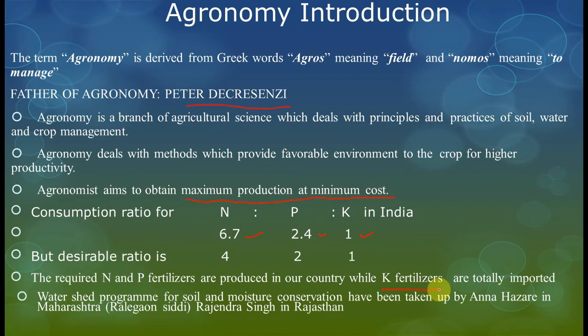And next, watershed program for soil and moisture conservation has been taken up by Anna Hazare in Maharashtra at Ralegan Siddhi, and Rajendra Singh in Rajasthan. Okay friends, Anna Hazare in Maharashtra and Rajendra Singh in Rajasthan. Watershed program for soil and moisture conservation was taken up by Anna Hazare.